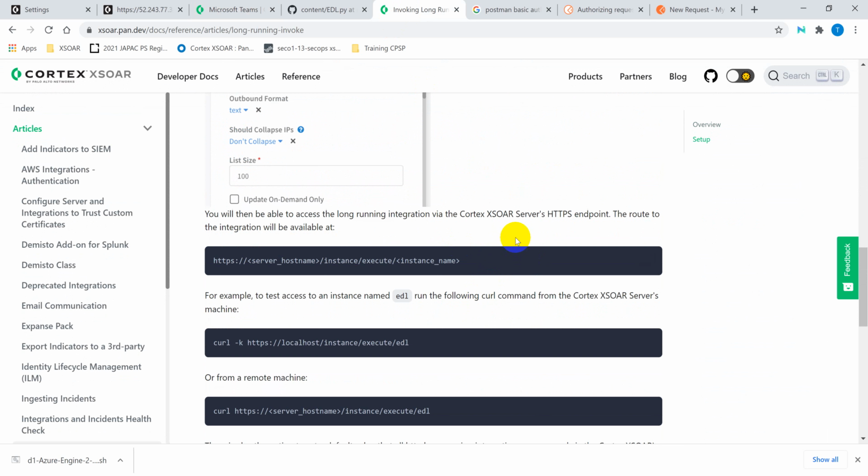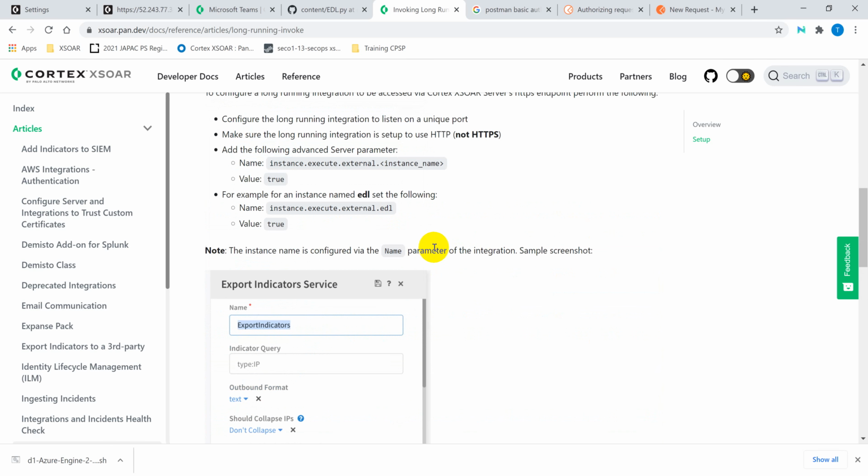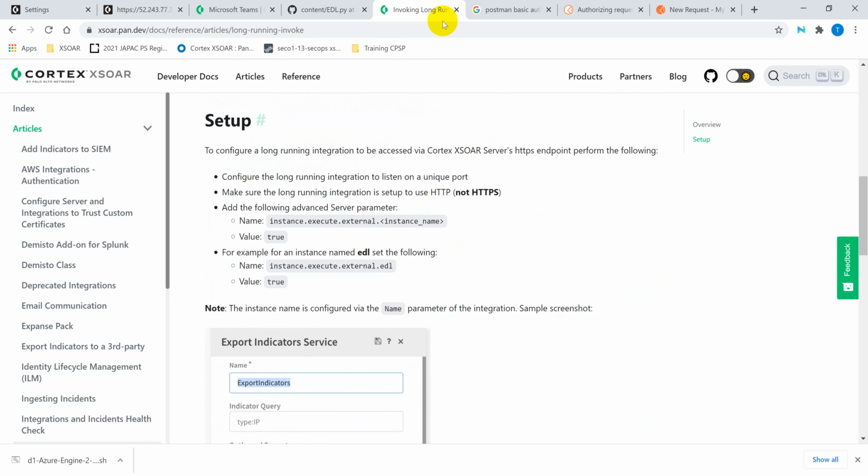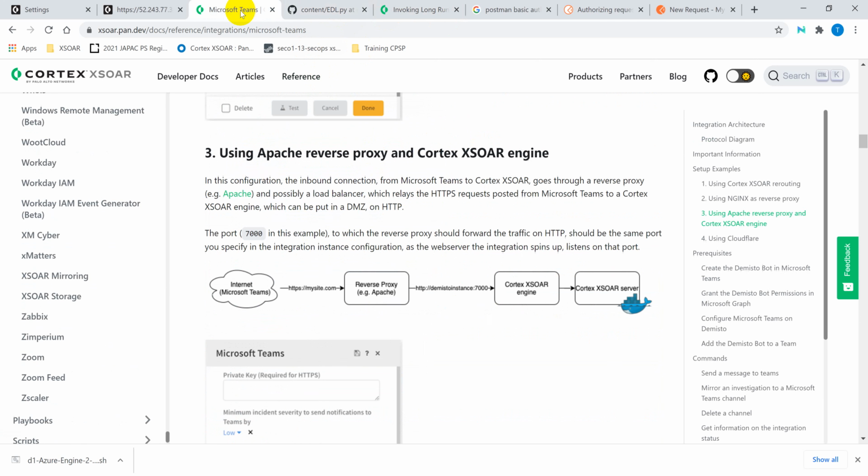So in order to do that, you will have a long running integration that's set up on the Xsoar itself, and it will be served to the outside world using this kind of URL, HTTPS with the instance name, but it's also mirroring this into HTTP traffic with the port, like 7000 or any port behind.